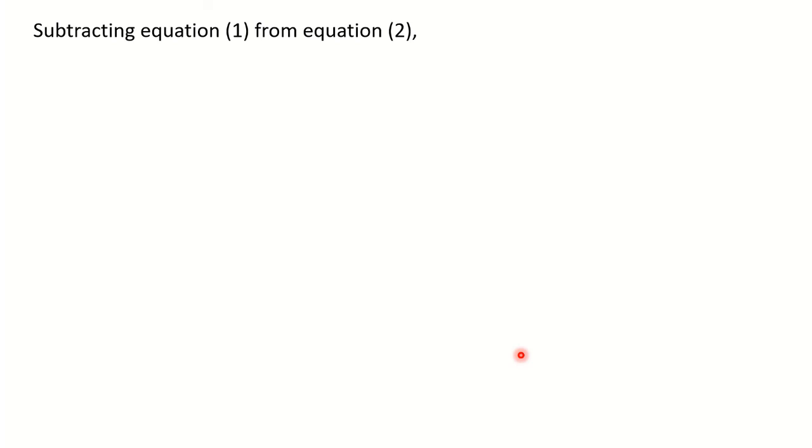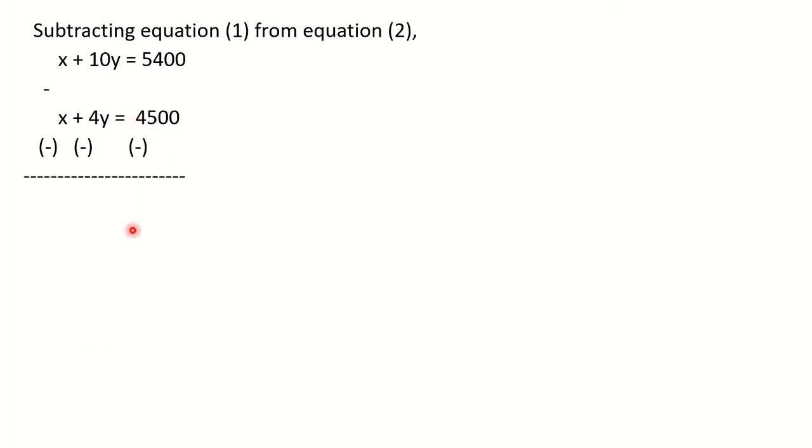So equation number 2: x plus 10y is equal to 5,400 minus equation 1: x plus 4y is equal to 4,500. Since we are subtracting, we need to change the signs. So everywhere minus sign is written because all of them are positive. Correct? Now let us subtract.